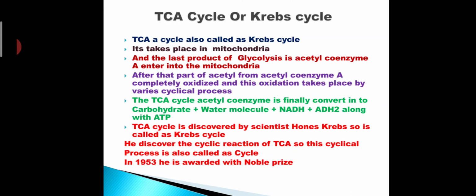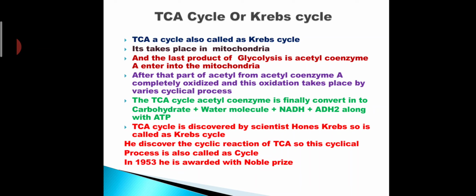That cyclic process we are going to learn further. In the TCA cycle, acetyl coenzyme A is finally converted into carbon dioxide plus water molecules and NADH and FADH2 along with ATP.